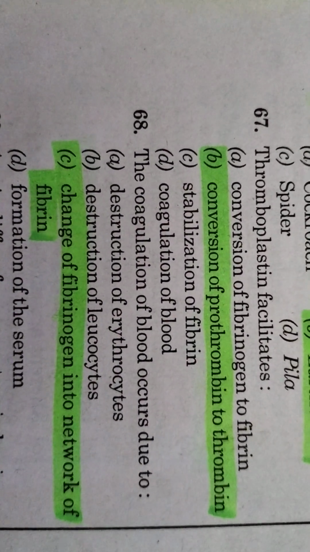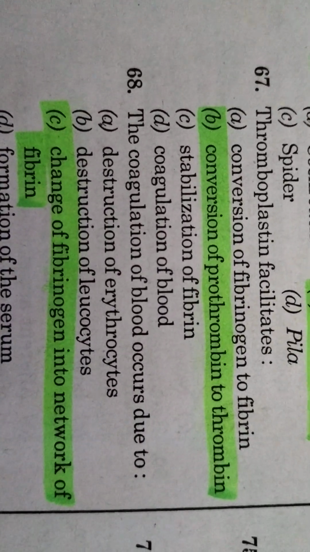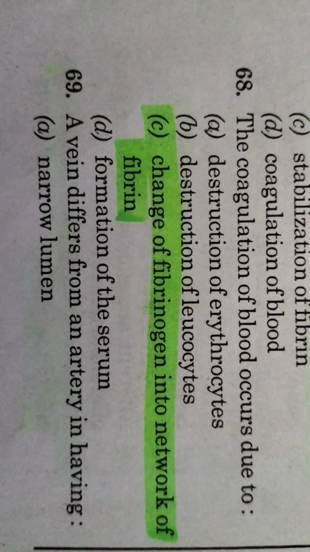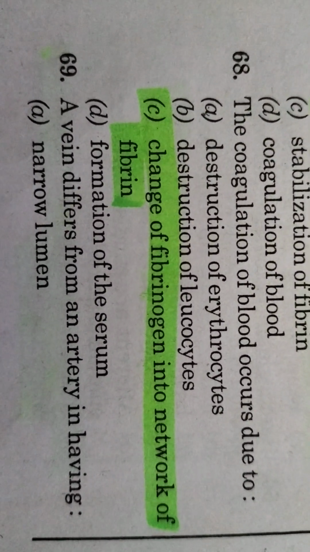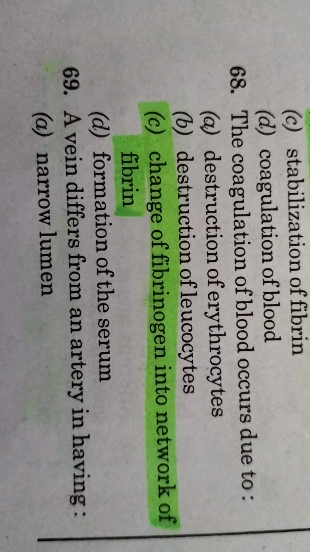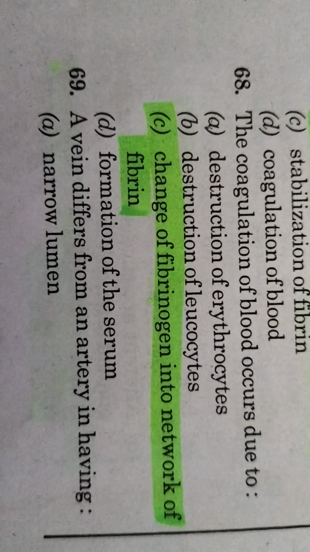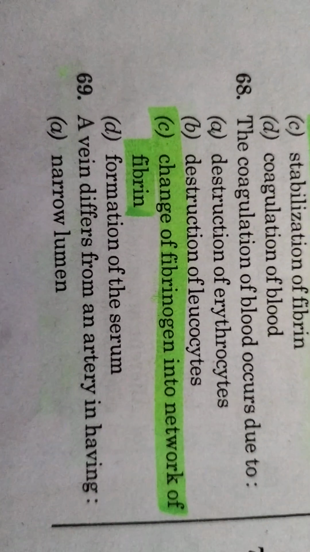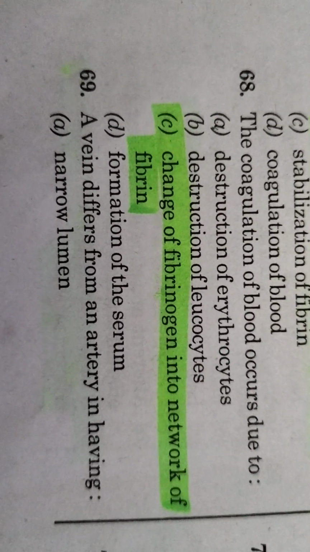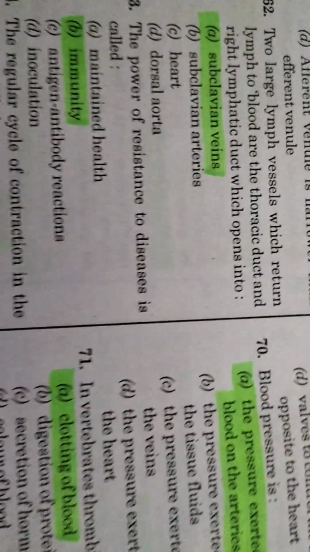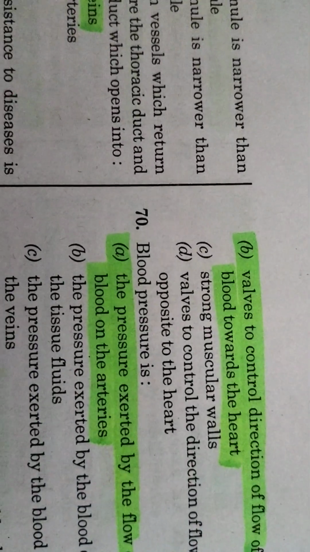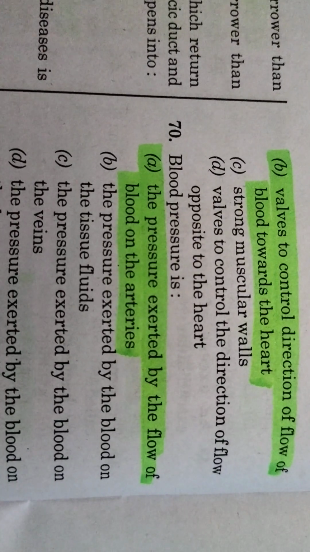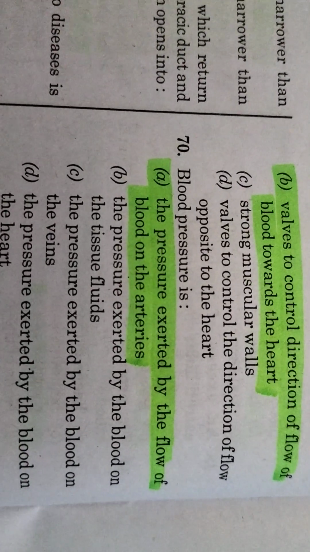Thromboplastin facilitates conversion of prothrombin to thrombin. The coagulation of blood occurs due to change of fibrinogen into network of fibrin. A vein differs from an artery in having valves to control direction of blood flow towards the heart.